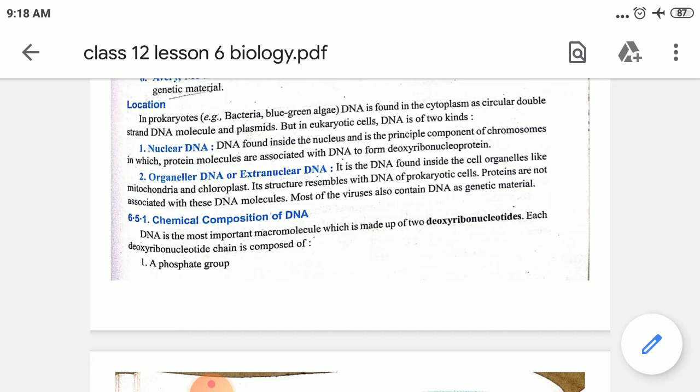Next is the extranuclear DNA. This is generally found inside the mitochondria and chloroplast in eukaryotes. It resembles the structure of the DNA of prokaryotes. Children, this type of DNA is generally present in viruses too.